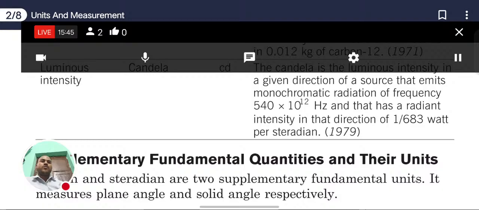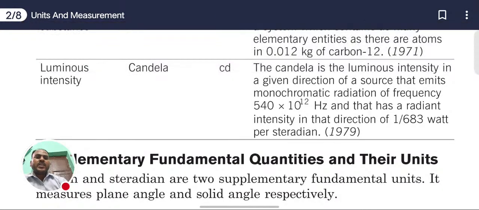We denote the luminous intensity with a small letter Cd. The definition of the candela: the luminous intensity in a given direction of a source that emits monochromatic radiation of the frequency 540 × 10^12 hertz, and that has a radiant intensity in that direction of 1/683 watt per steradian.